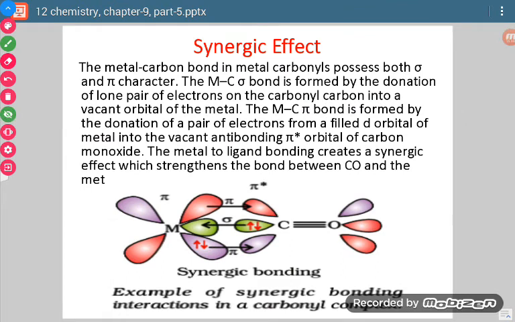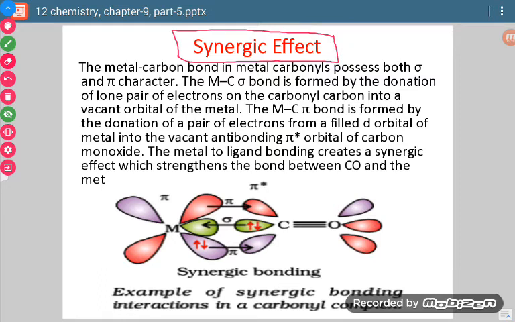now the question comes, how do these carbonyls become stable? Which thing stabilizes these? Okay, so what is the answer to this question? In this category of compounds, there is a synergic effect.